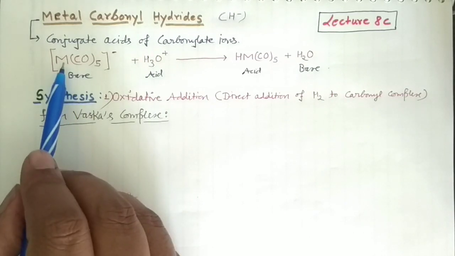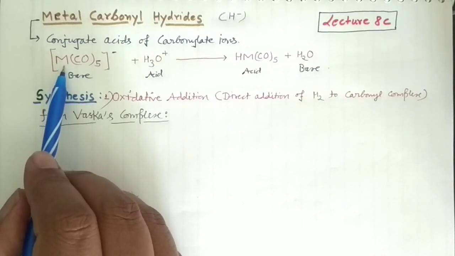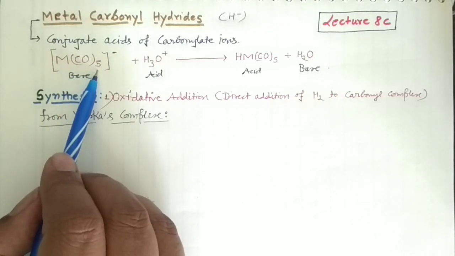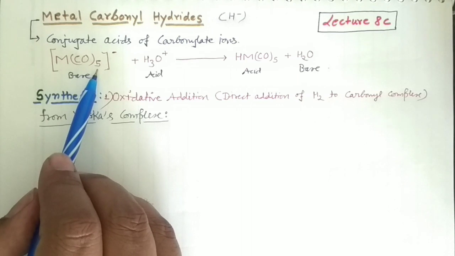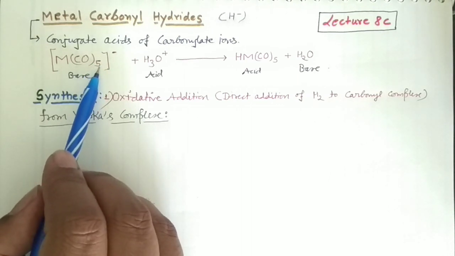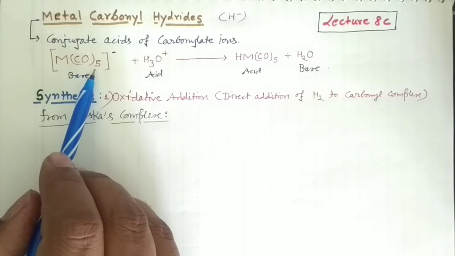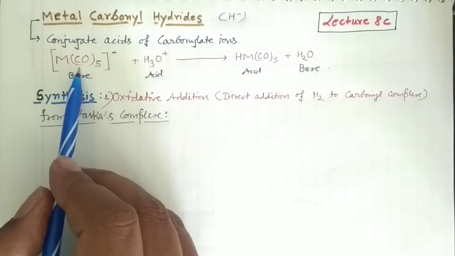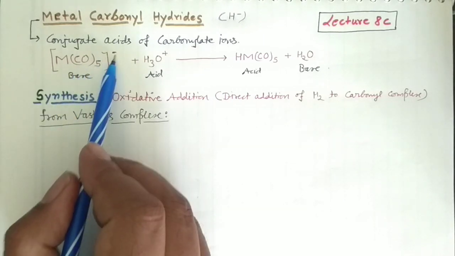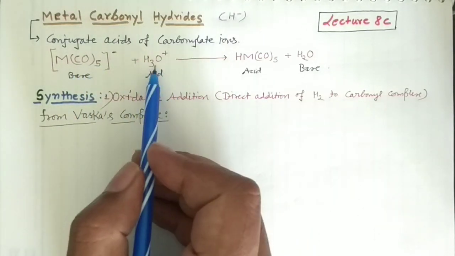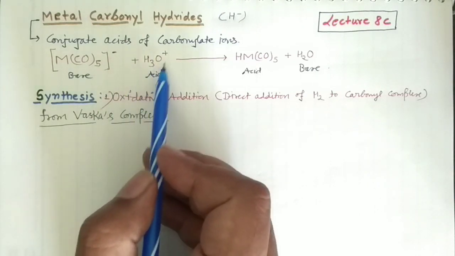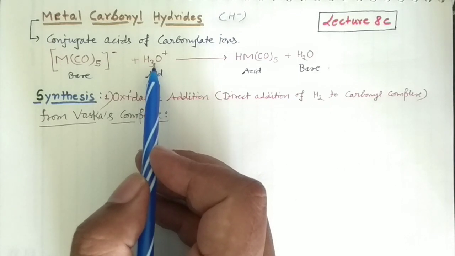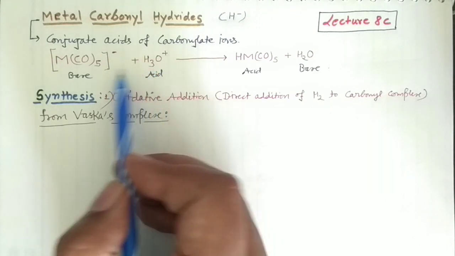So you can see here, this is the metal which is present here. I have written the general formula, and these are the carbonyl groups. 5 carbonyls are present, though I could write N instead of this 5, but somehow I have managed to write 5, right? And it's a negatively charged species, so this compound is a metal carbonylate. Okay, and when I treat this metal carbonylate with dilute acid, H3O positive, which represents the acid, any kind of acid I can take, what reaction would happen here?